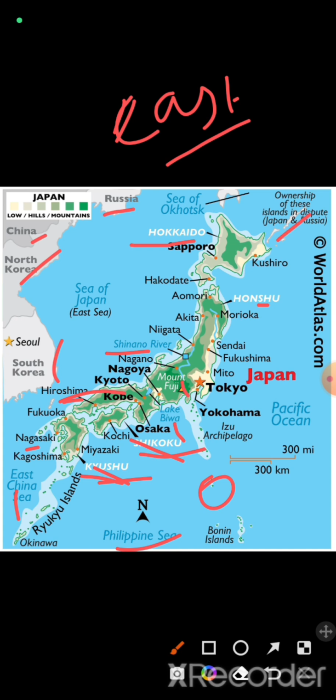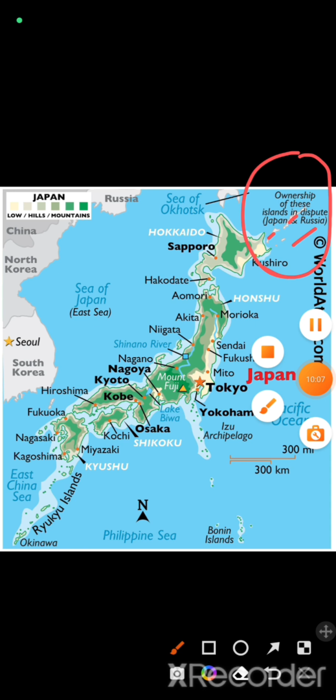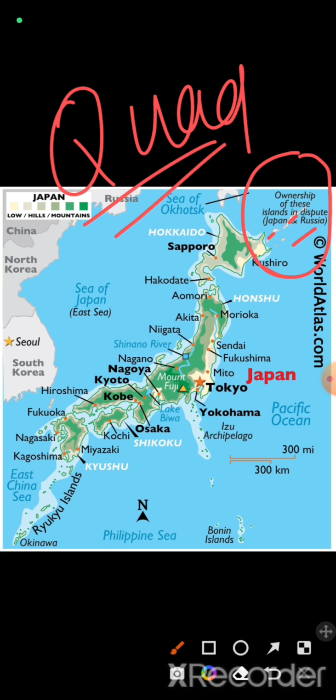You will find one more thing here. This part of Japan is under the authority of Russia. Both Japan and Russia claim that this is their territory. So this is basically disputed territory between Russia and Japan. And at the international level, Japan is a Quad member.